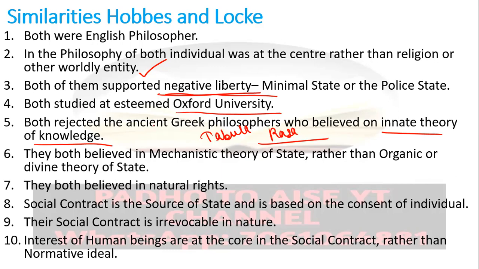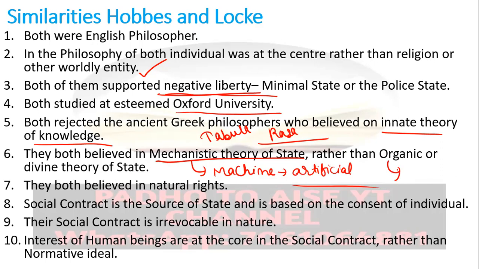The next point, they both believed in the mechanistic theory of state. See, the word mechanistic has been taken from machine, and a machine is neither organic nor divine. A machine is artificial. The ancient Greek philosophers like Aristotle believed in the organic theory of state.